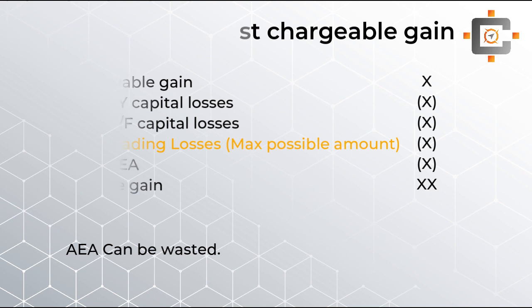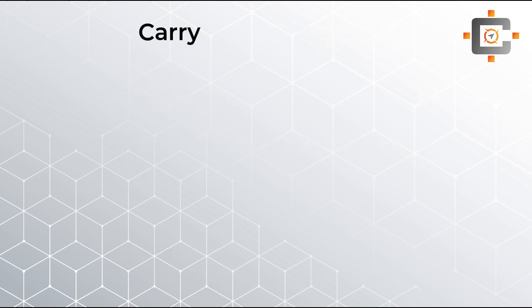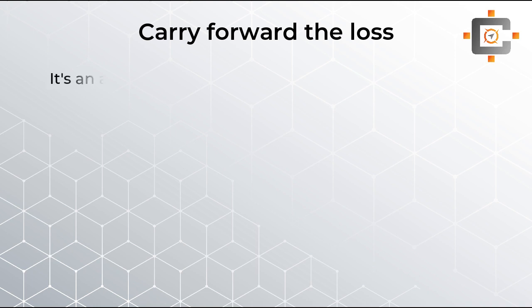Apart from that, students, the last option is to carry forward all the remaining losses that you are having. You can carry it forward, students. That is the last option you are having. And students, if you have not chosen the total income option or chargeable gain option, then the default option, or we can say the automatic relief, is carry forward relief.